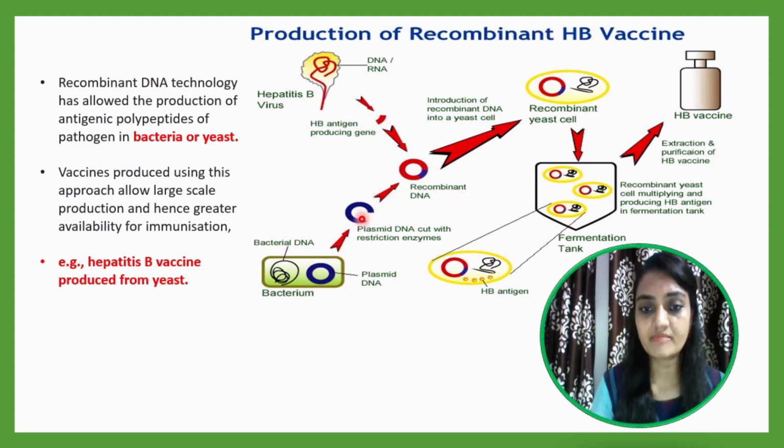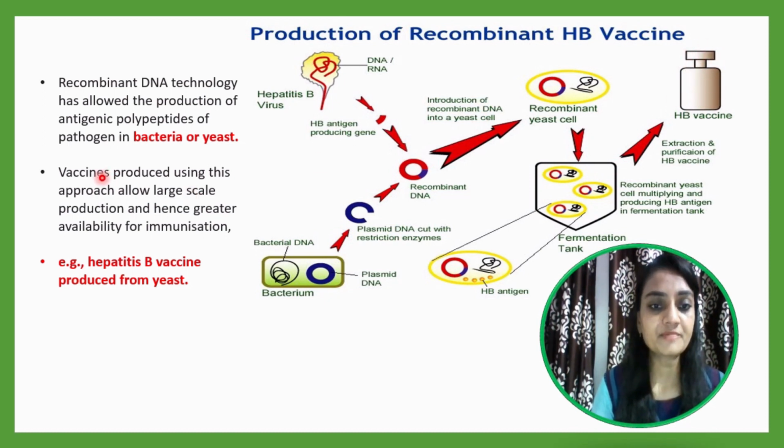Okay, and then both of the DNA will be recombined by using some enzymes, and this recombined DNA will be inserted inside the yeast cell, and when this yeast cell reproduces, multiplication will occur, and as a result the vaccine will be prepared, packed in a bottle, and utilized for vaccination purposes.